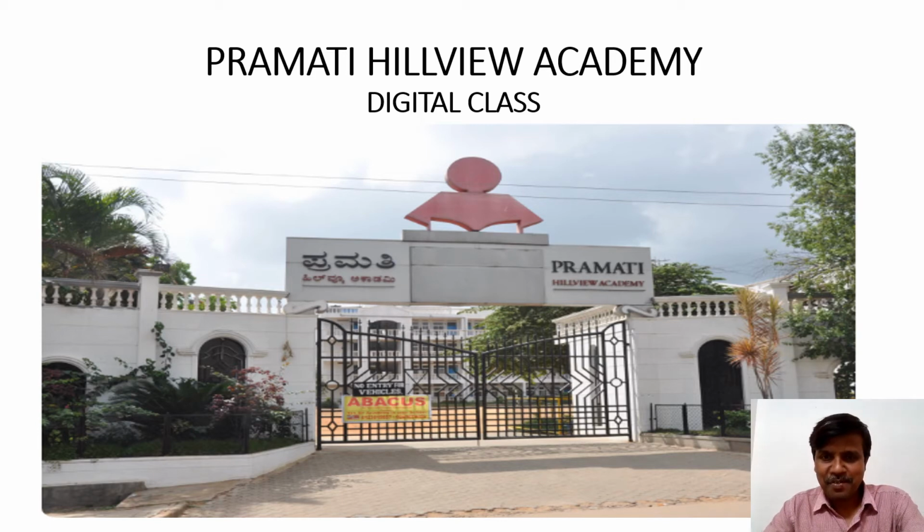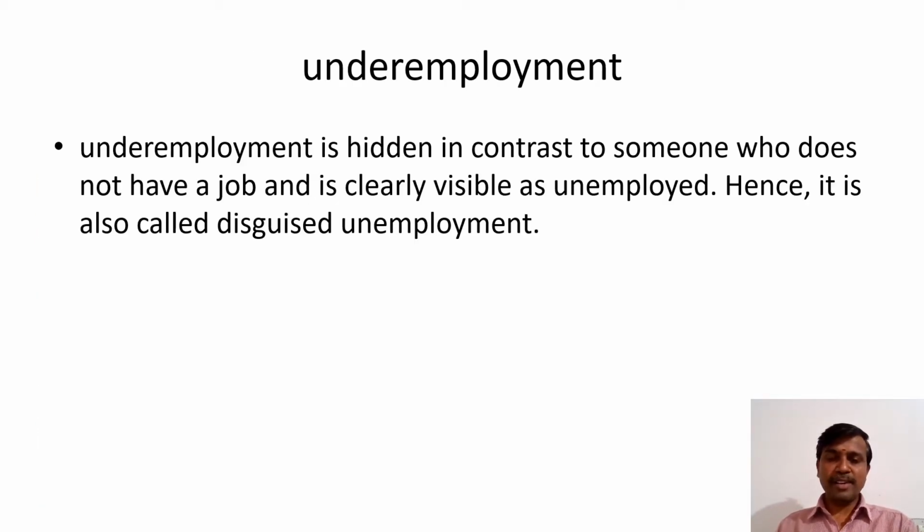Come, let's learn now. We have understood that contribution to GDP from primary sector is low because of one reason, that is underemployment. Underemployment made the first sector, primary sector, to contribute less. What is underemployment? Underemployment means hidden unemployment. So the correct picture is not shown. It's also called disguised unemployment. Disguised means it doesn't show the correct picture of unemployment.